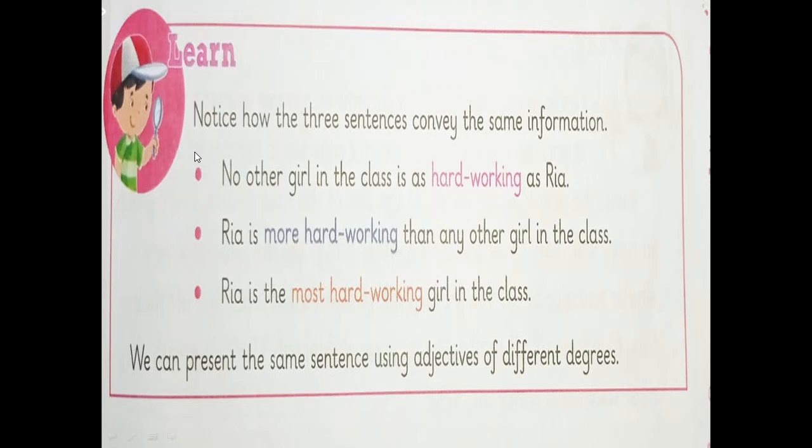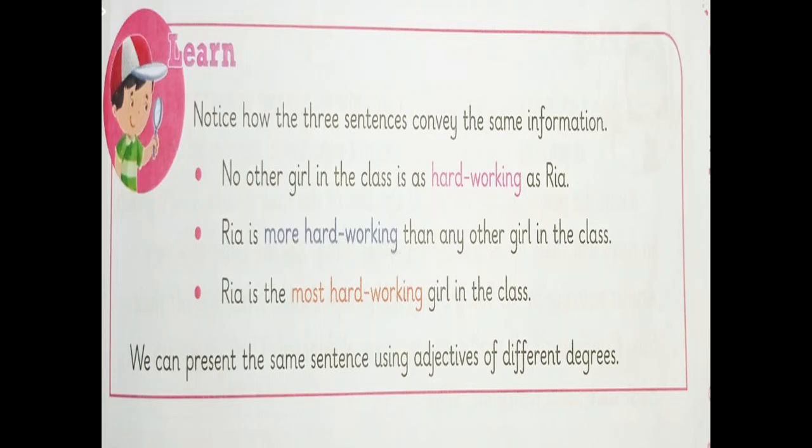Let's take the first one, students. No other girl in the class is as hardworking as Ria. So we are telling that Ria is one of the hardest working students, or works the best in the class. This is what this sentence says.